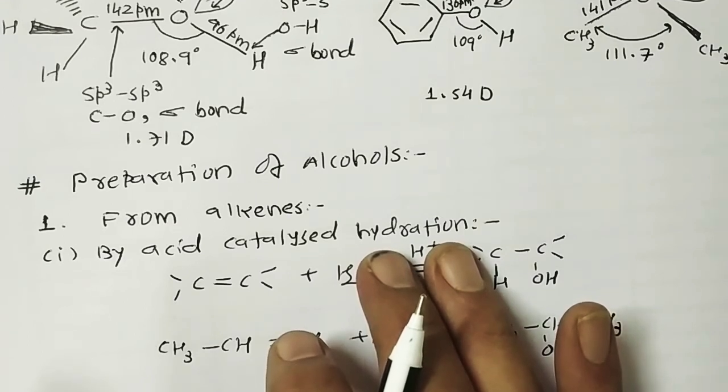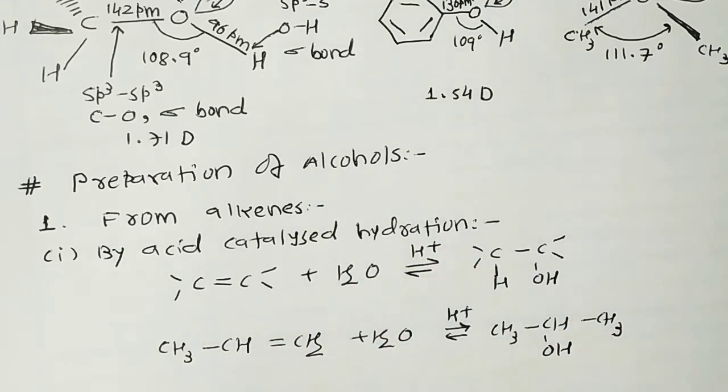The hydration of alkene can be carried out either indirectly or directly. When we studied the hydrocarbon chapter, at that time we studied the detailed preparation of alcohol from alkene, with two different methods: indirect hydration and direct hydration.